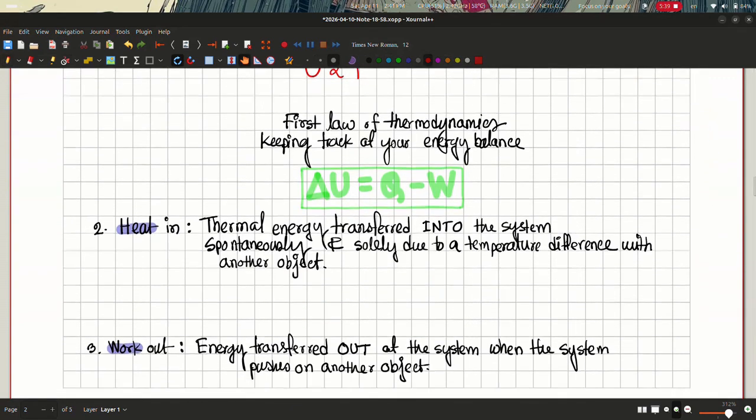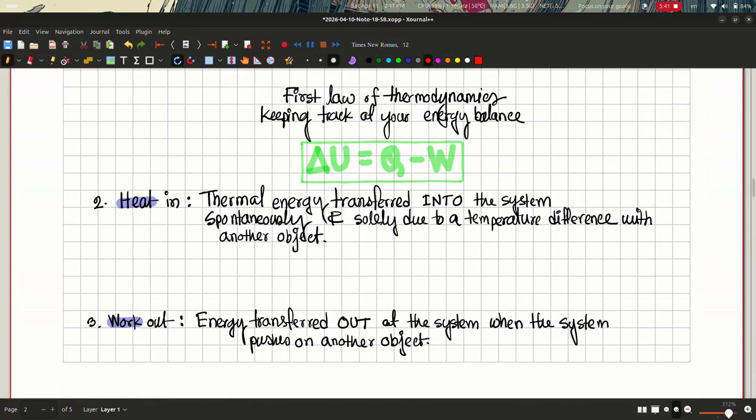Then we have the two flows of heat in and out of the system. On the right side, we have Q, that is the heat flown into the system, that is heat entering the system as thermal energy. Now what is heat? Heat is basically the thermal energy transferred into the system spontaneously and solely due to a temperature difference with another object. We're going to take a look at it in detail later.